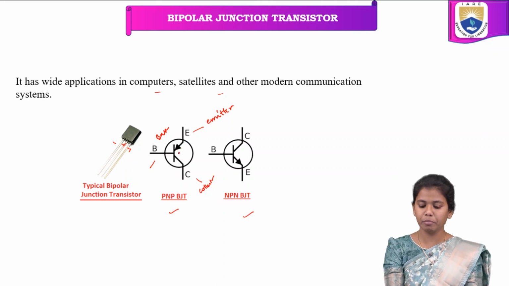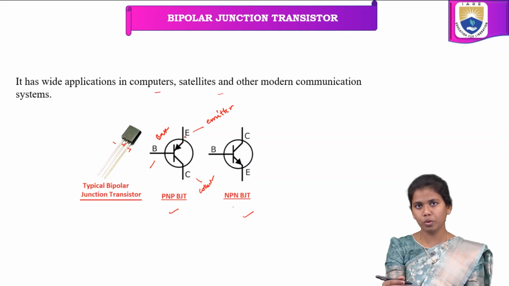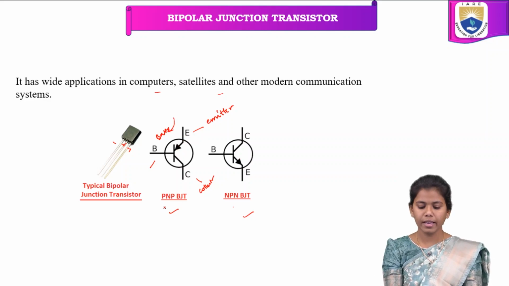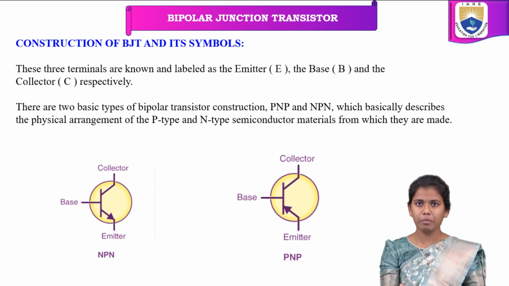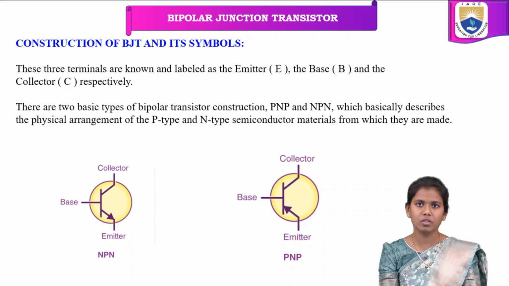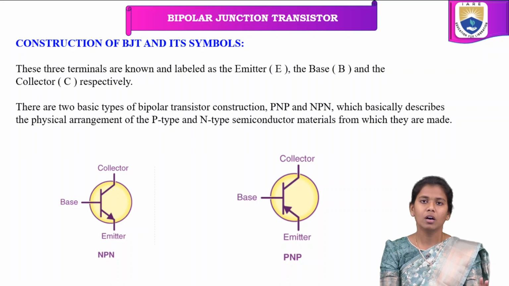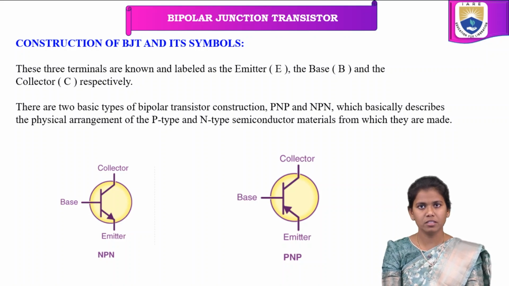The introduction of emitter junction over here: you can see that for the NPN transistor, the arrow mark goes towards the emitter, whereas for the PNP transistor the arrow mark is going towards the base. So this is the difference between NPN and PNP transistor, that is BJT. And in the coming classes we will know in depth what is NPN transistor and what is PNP transistor, with certain graphical representations as well.